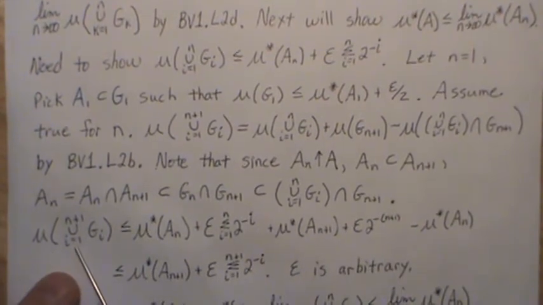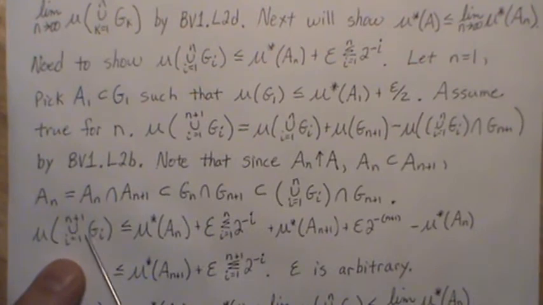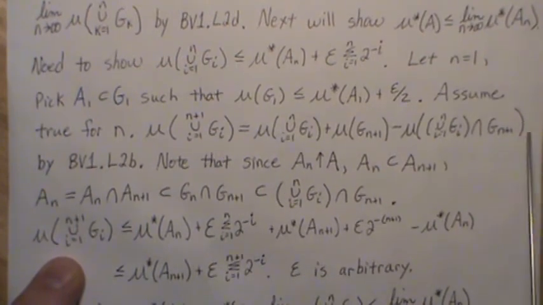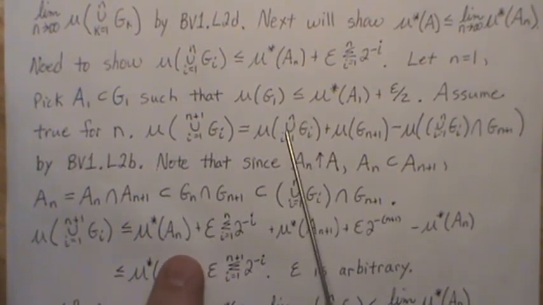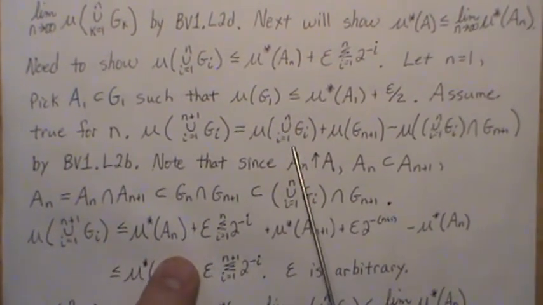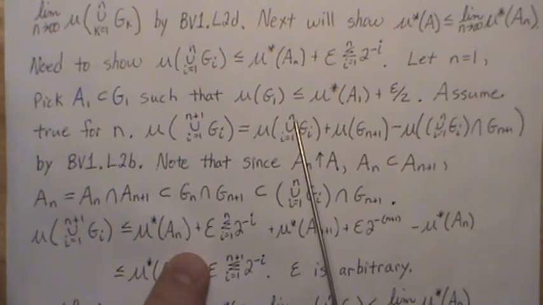Now, mu of this union from 1 to n plus 1 of G_i is, if we look at this relationship here, this union is smaller than this. That's actually the hypothesis, we were assuming it true for n.